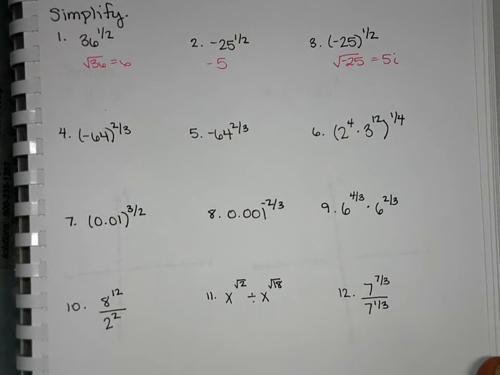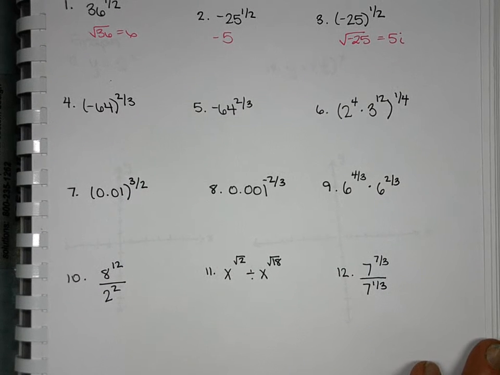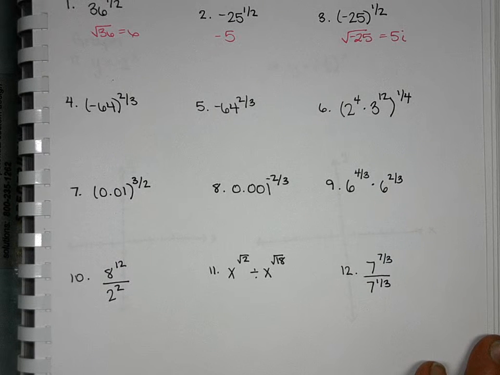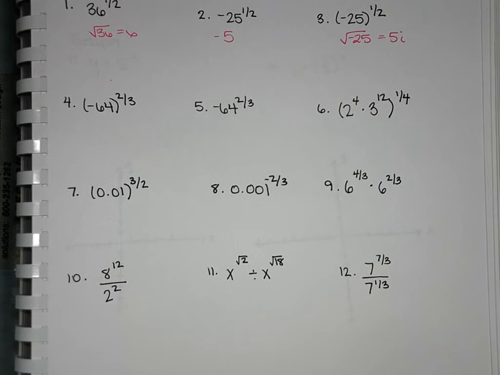Okay, what about 4? How can we rewrite that? Can't do it in your head, that's fine. Just go ahead and take it a step at a time. If it's a fractional exponent, what's the first thing we want to think about doing?